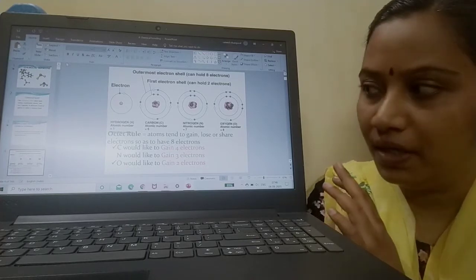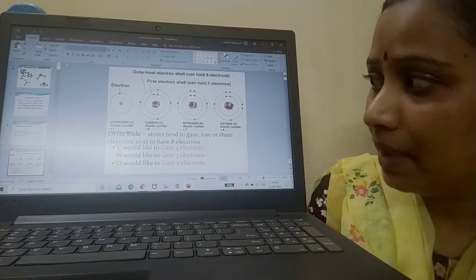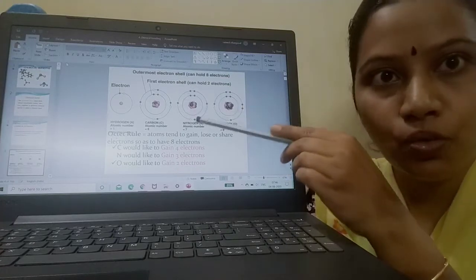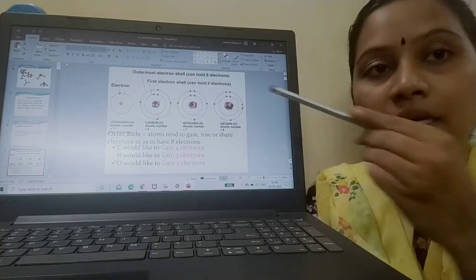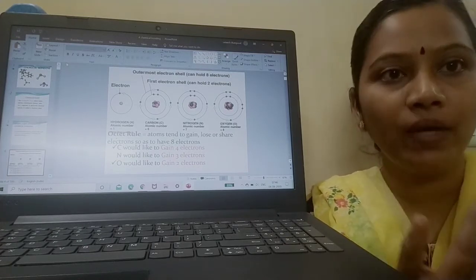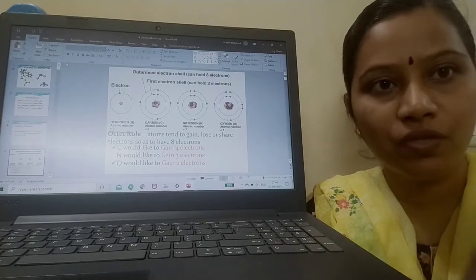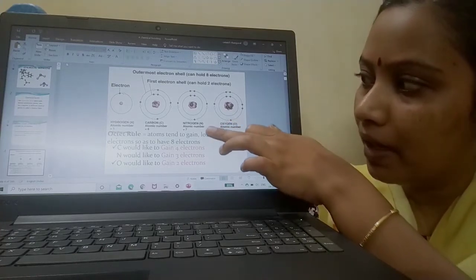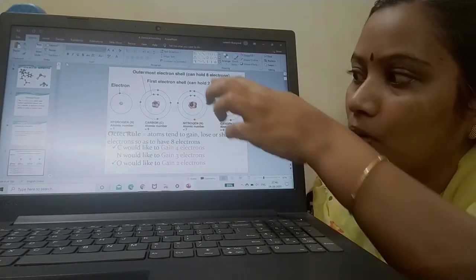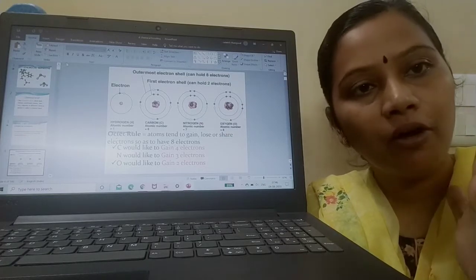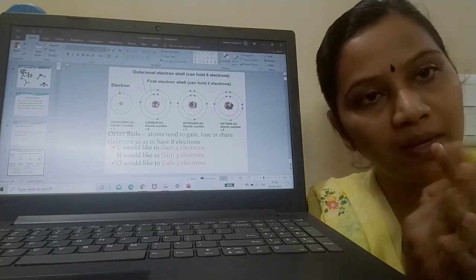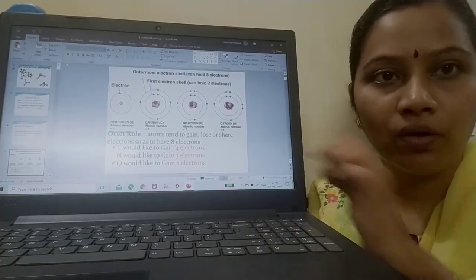Now say for example, I told you your carbon's outermost shell has 4, because 2 is filled in the inner shell and the remaining 4 is there. So how many electrons does it need to achieve stable configuration? 4 plus 4, 8. So it needs 4 more electrons to achieve stable configuration. Now moving to nitrogen, nitrogen's atomic number is 7. In the inner shell it has 2, in the outer shell it has 5. So how many electrons does it need to achieve octet configuration? It needs 3 electrons. 5 plus 3 is 8.